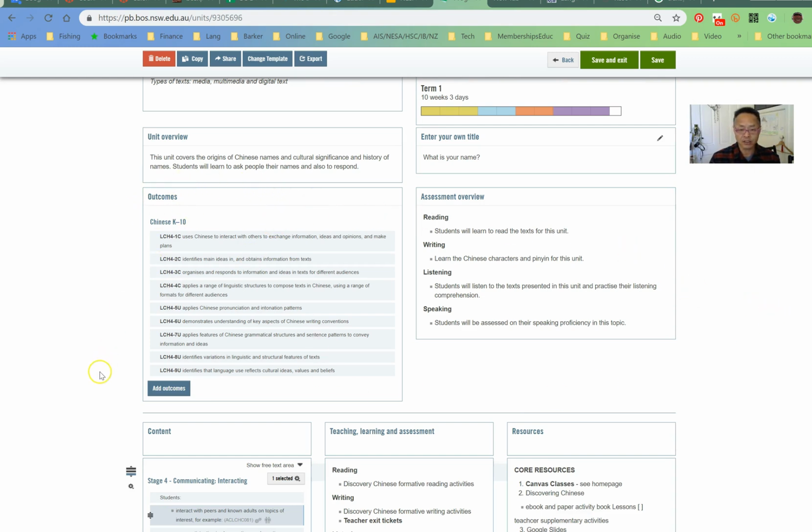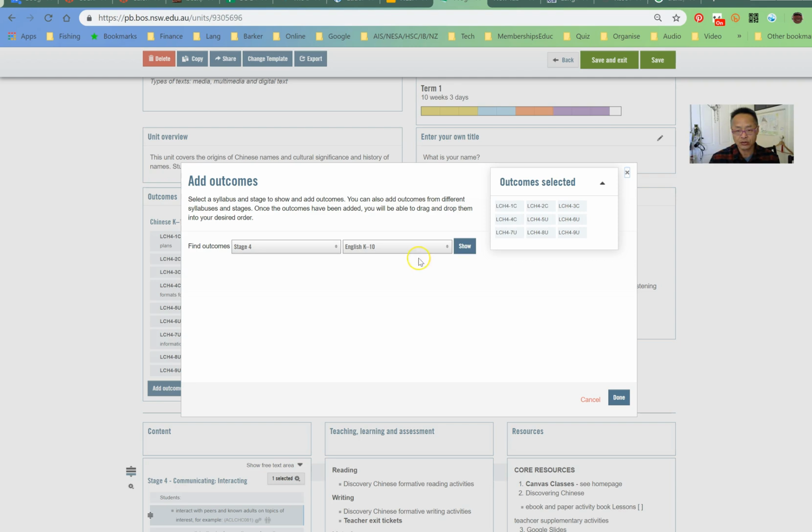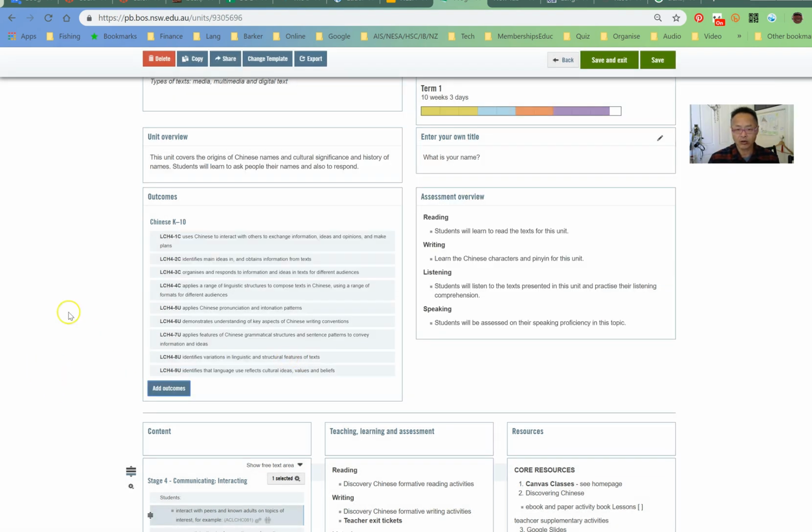The outcomes is all done for you. You can just go to add outcomes here, and you can choose the subject. So let's say stage 4, which we're working on now, and you can just scroll down to languages. If we scroll down to Chinese, for example, K to 10, and then I can look for them and select them from here. It'll give me a whole bunch of them.